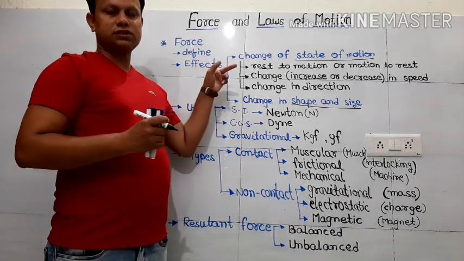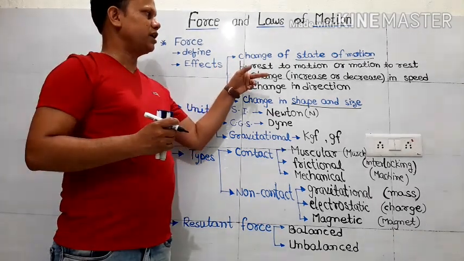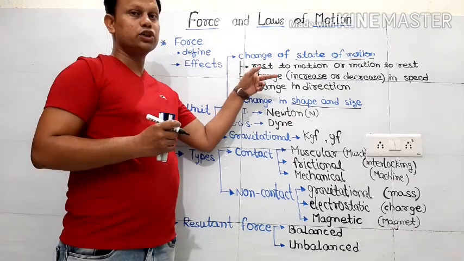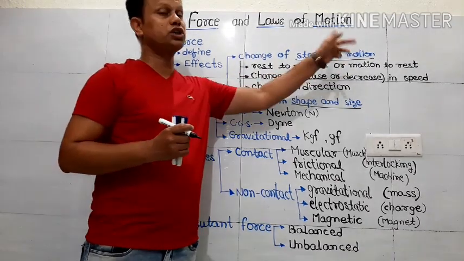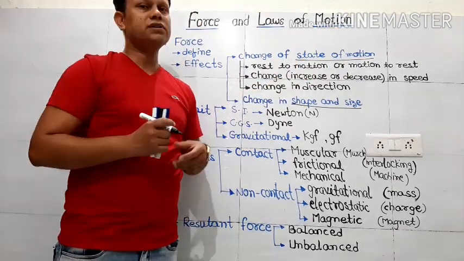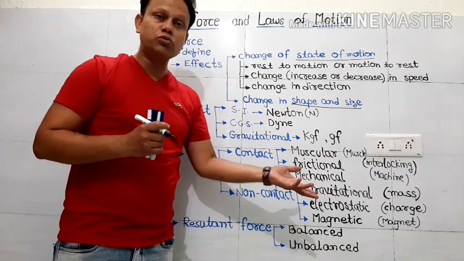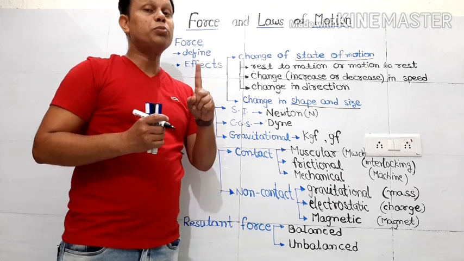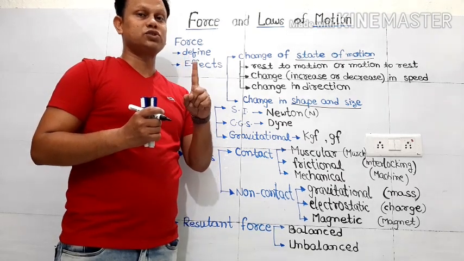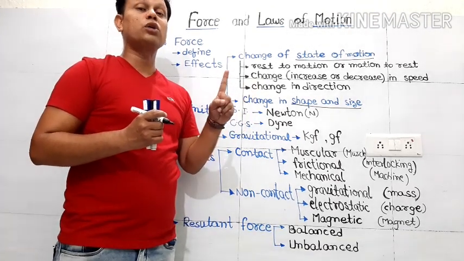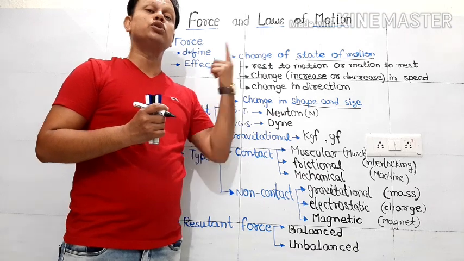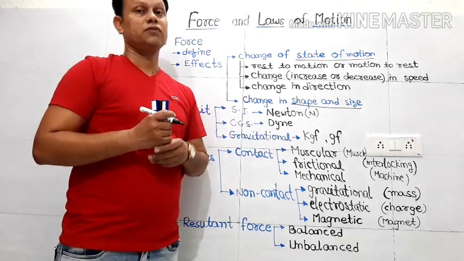The force is only responsible to bring any object from rest to motion or motion to rest. Suppose something is at rest and it has to come into motion. Without bringing force to that object, none of the objects can go from rest to motion. We need some force.